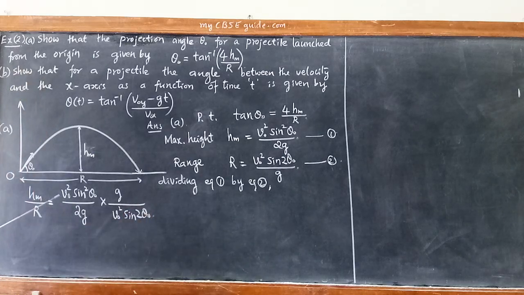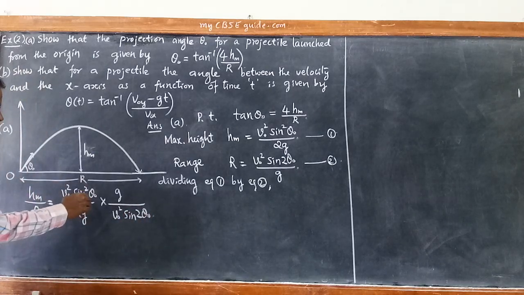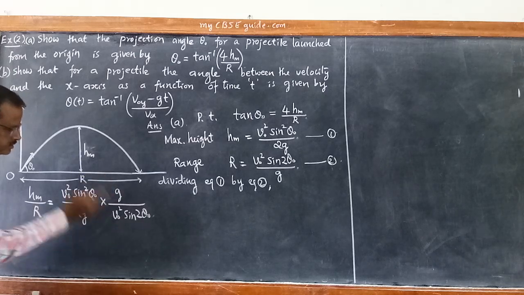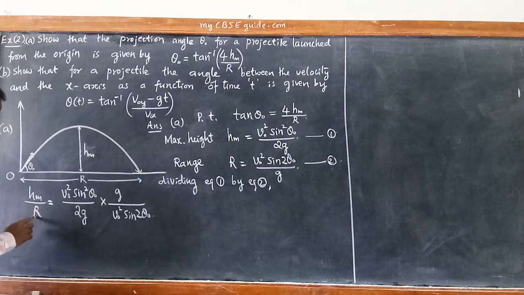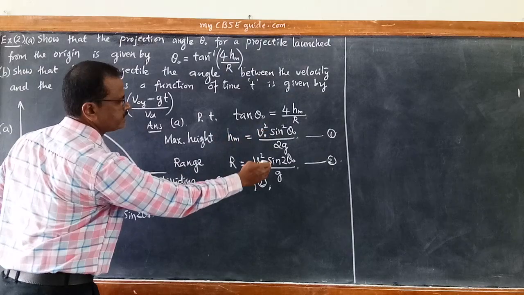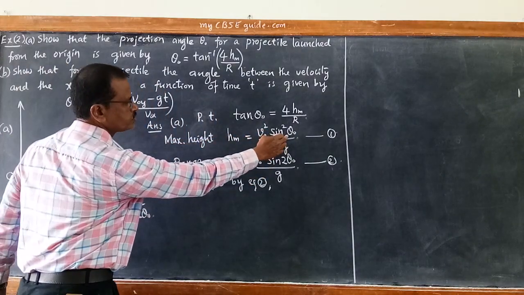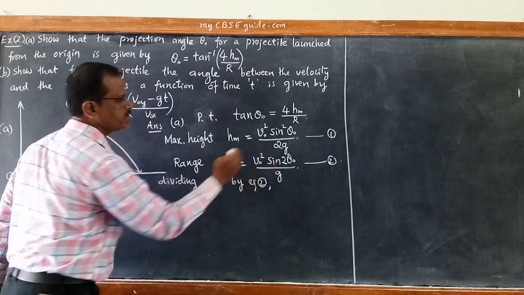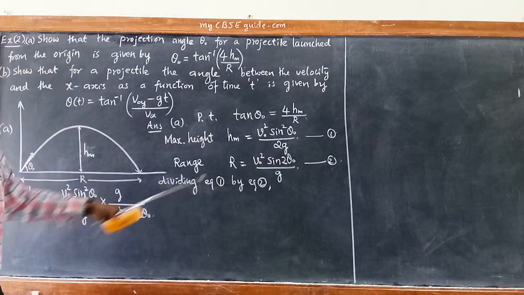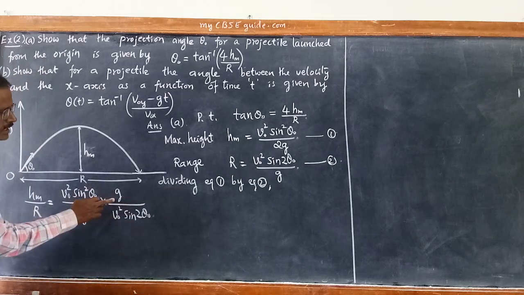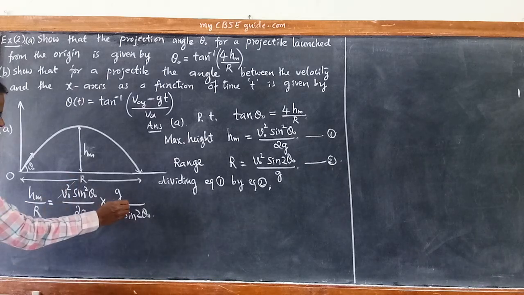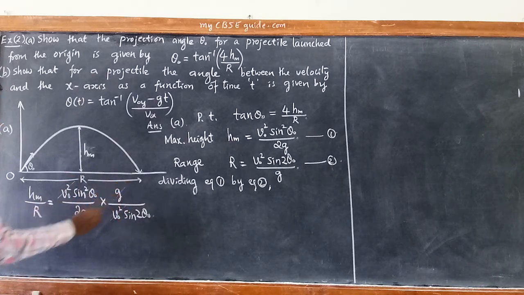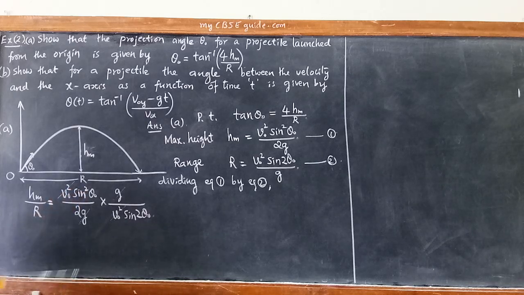That is, instead of writing this entire quantity sine square theta naught upon 2g whole divided by this one, I have written in this form. I think it is clear. hm by r is equal to right hand side divided by right hand side: v naught square sine square theta naught by 2g whole divided by v naught square sine 2 theta naught by g. So that g comes to the numerator, divided by v naught square sine 2 theta naught. Now you can see v naught square cancels with v naught square, g cancels with g. You are left with sine square theta naught by 2 times sine 2 theta naught.